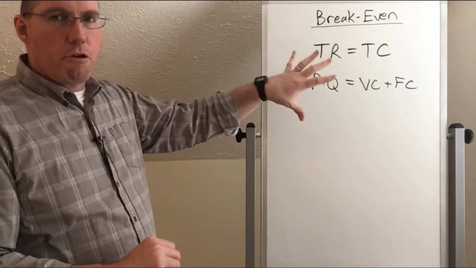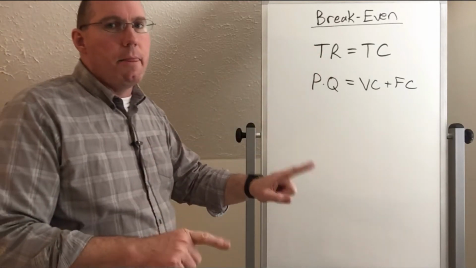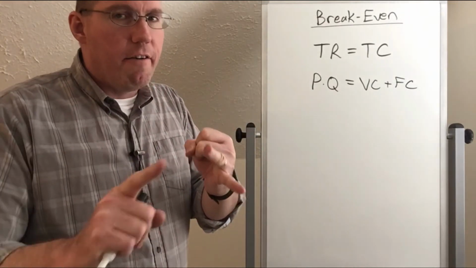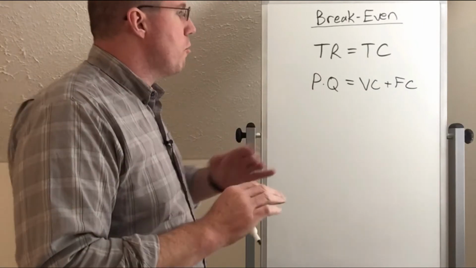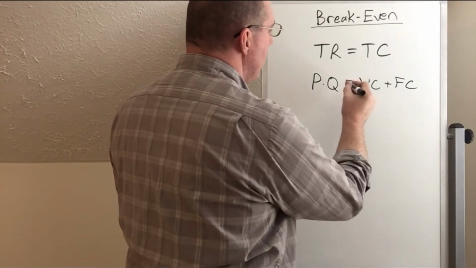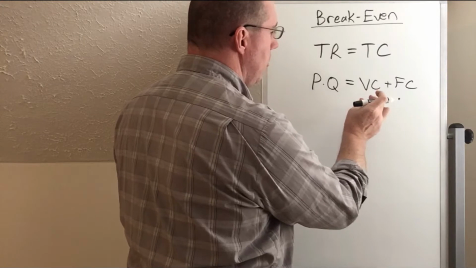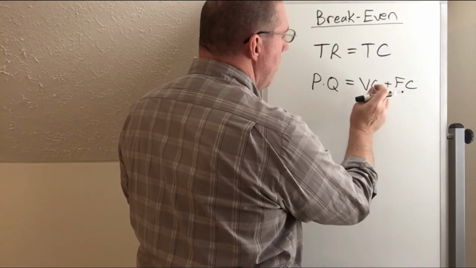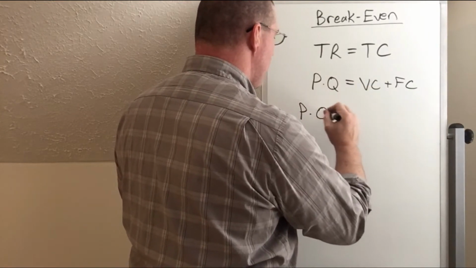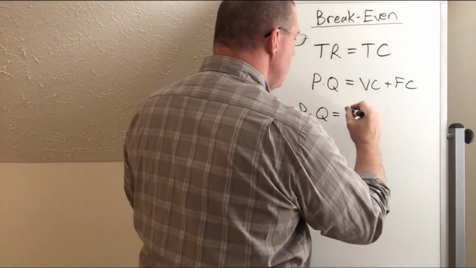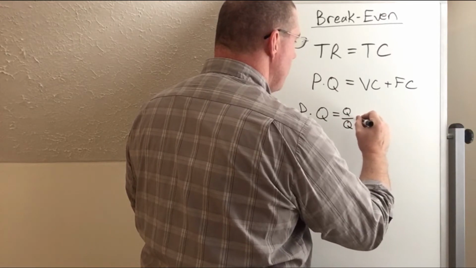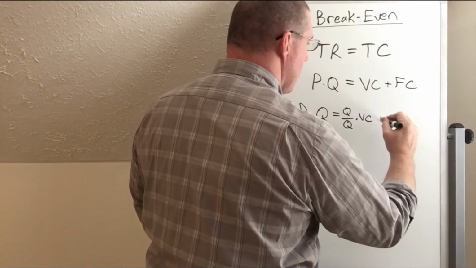This mathematical perspective is going to focus on the idea of covering variable costs and then recovering fixed costs. Okay, so here's what I want to do first. I'm going to leave this as price times quantity. And what I'm going to do over here is something interesting and mathematical. I'm going to manipulate variable cost. You're not going to like this very much, but I'm going to go price times quantity is equal to, and I'm going to multiply quantity over quantity times variable cost, and then I'm going to leave this as plus fixed costs.